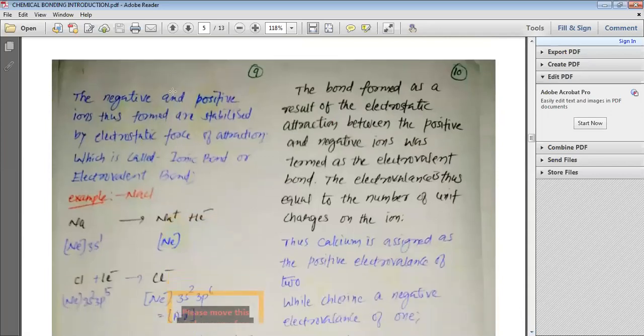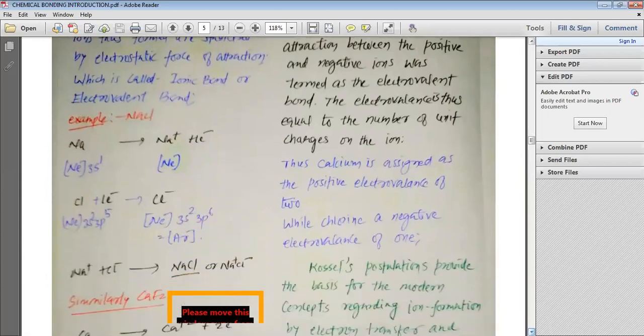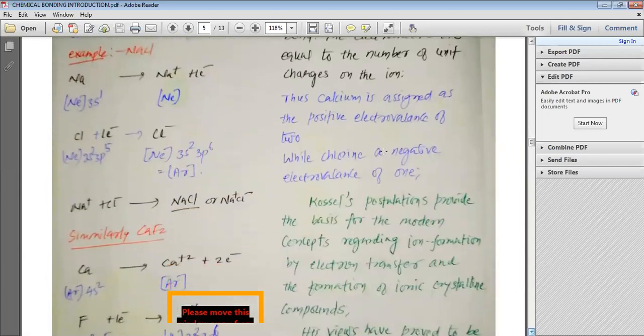The negative and positive ions thus formed are stabilized by the electrostatic force of attraction, which is called ionic bond or electrovalent bond. So let us understand the Kossel concepts of making bonds. Let us first look at the example of NaCl. Whatever theory we have studied, let us look at how the ionic compounds or electrovalent compounds are formed.